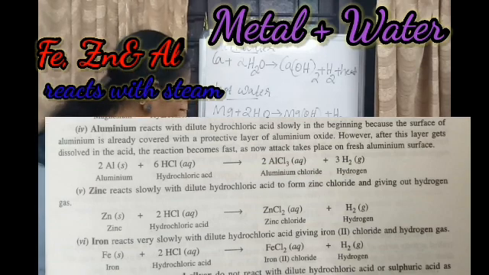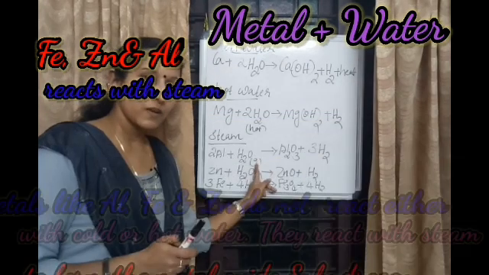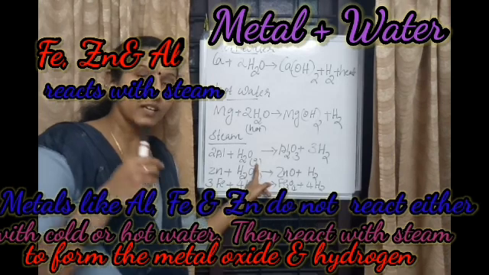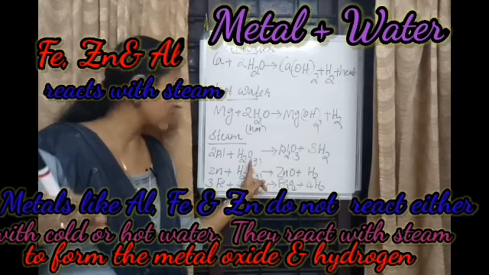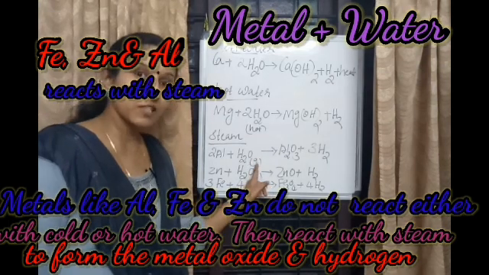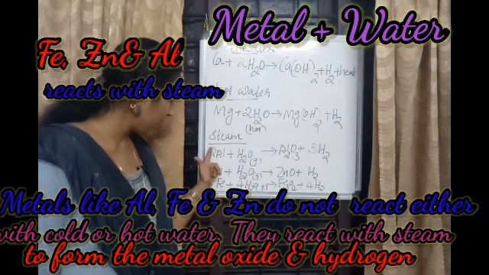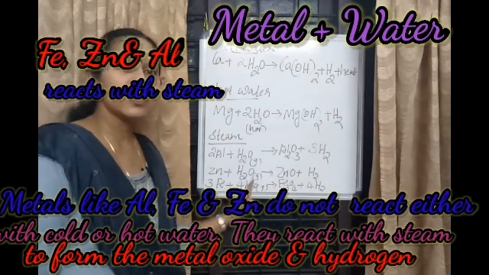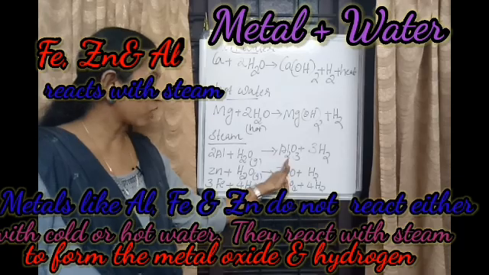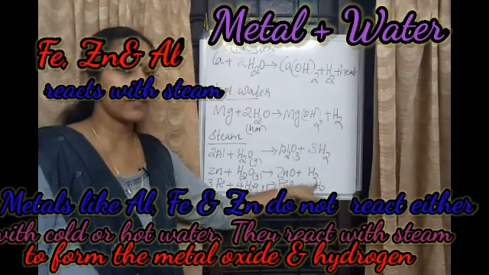That's why you see H2O gas. The liquid form is water, and the gaseous form of water is steam. So that's why gas. Gas means what? Steam. So these metals, aluminium, zinc and iron, only react in steam to form oxide and hydrogen.